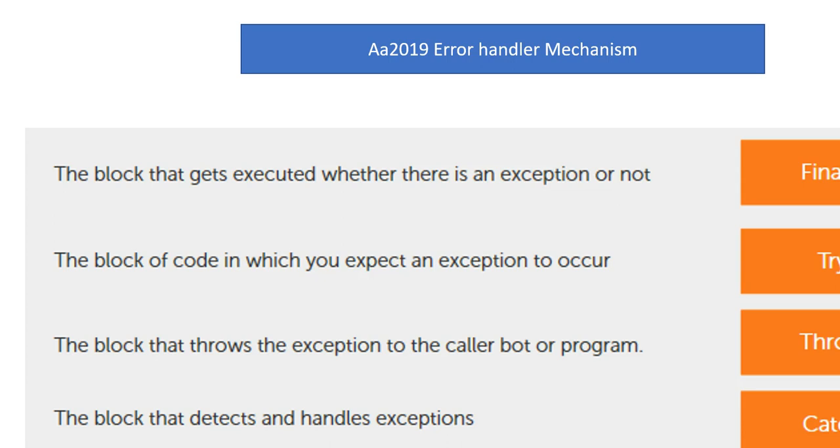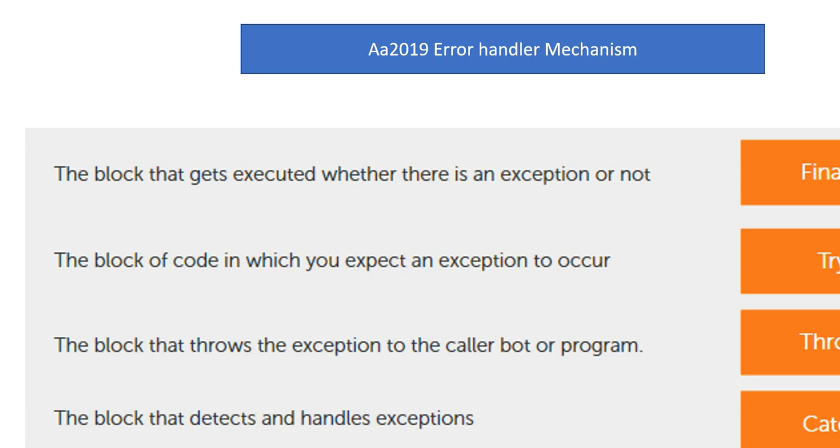The purpose of catch is the block that detects and handles the exception. We can put in try whether or not exceptions will happen, but catch will always detect and handle the exception. Wherever we want to handle the exception, we use try and catch.